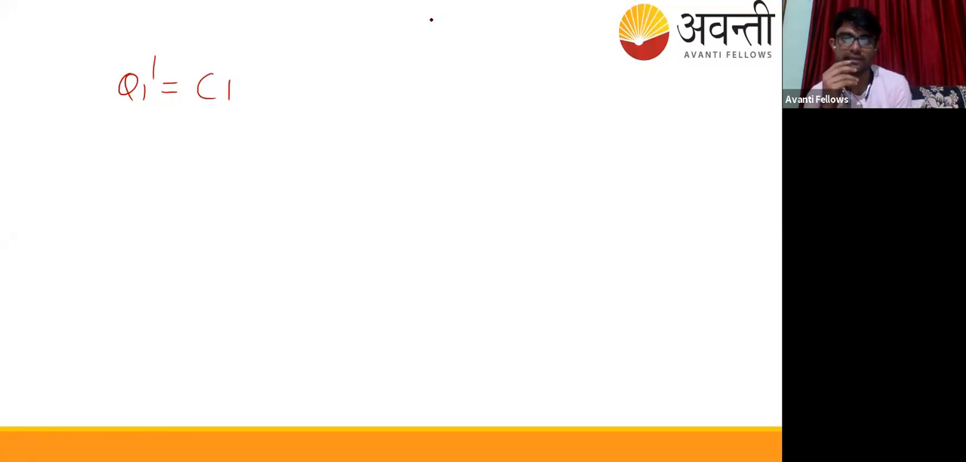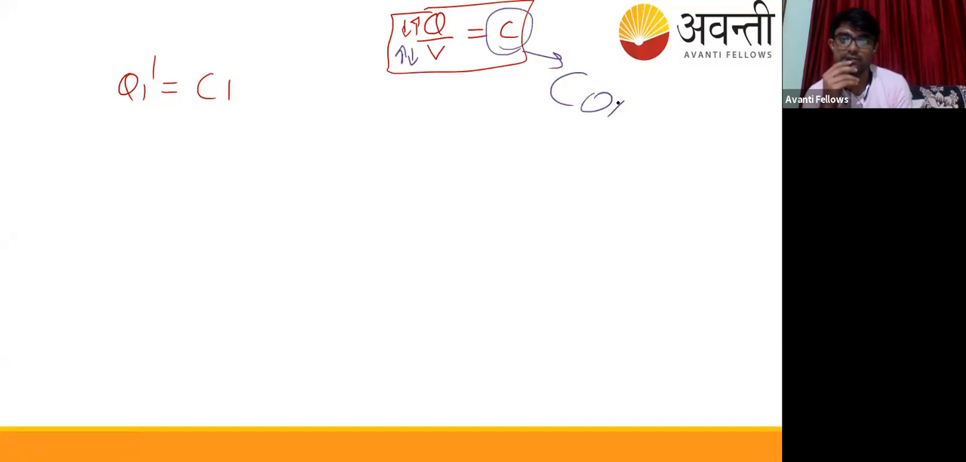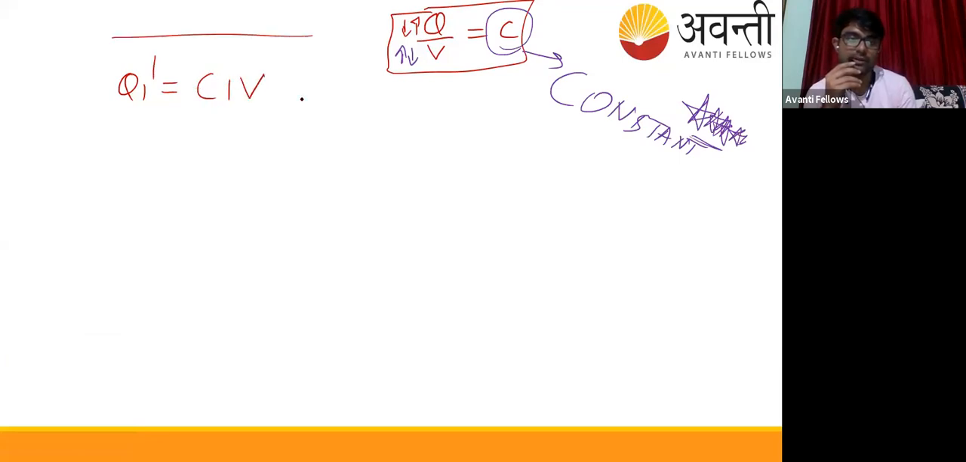Capacitance always remains a constant. I told you that while using this, Q upon V is equal to C. Either you can increase or decrease Q, or you can increase or decrease the potential difference, but capacitance will always remain constant. I told you this thing. So remember, this is an important point: the capacitance will always remain constant. So Q1 dash is equal to C1 V, where V is the common potential.